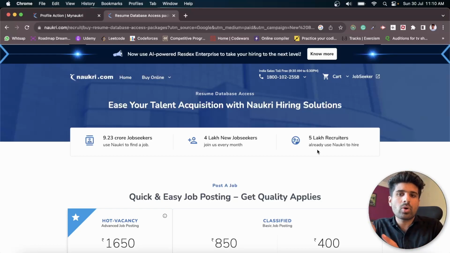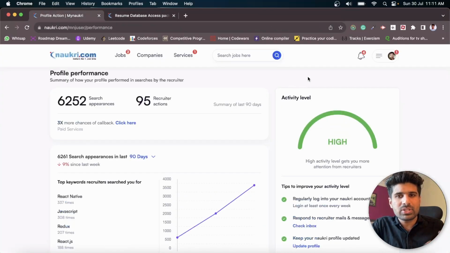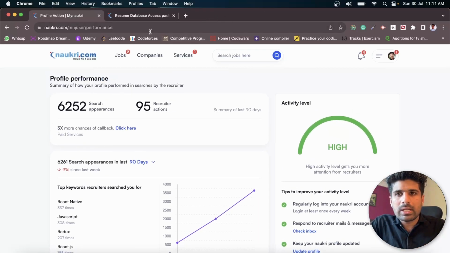So 5 lakh recruiters already use Naukri to hire a candidate, and here they have different plans for recruiters, but for candidates it's totally free. You do not need to pay a single rupee in order to get listed. They have certain plans to upgrade or boost your profile, so that they can recommend your profile and show your profile in kind of ads. So they have plans, but don't worry, you can achieve the same amount of things for free, and I did the same thing. So let's create a new profile so that you can understand.